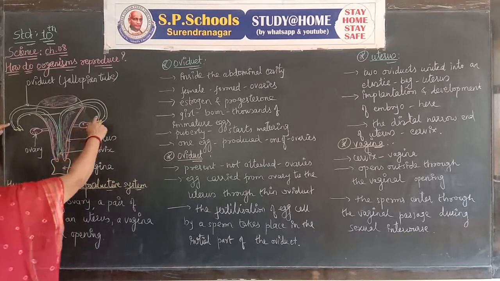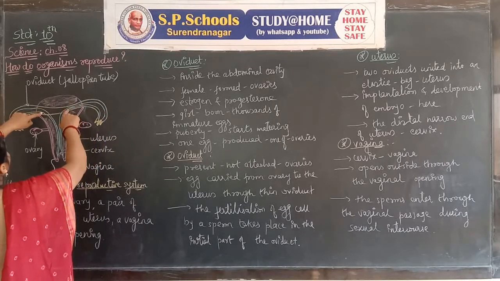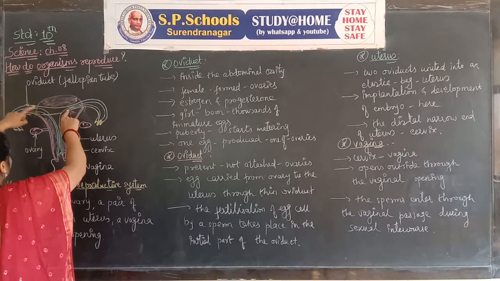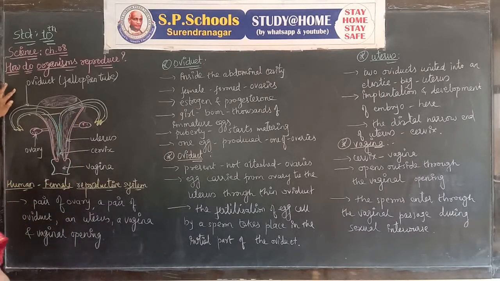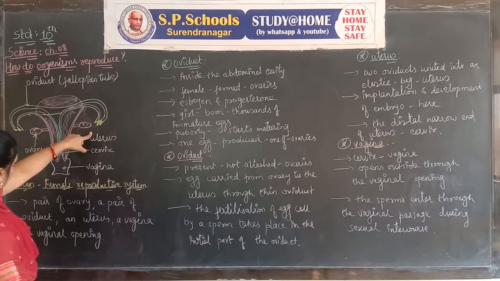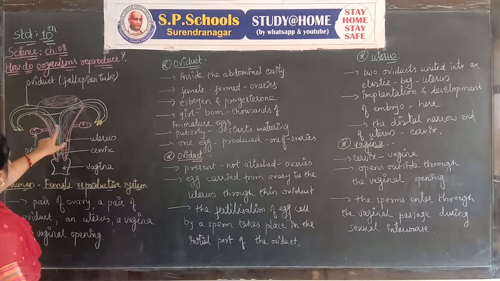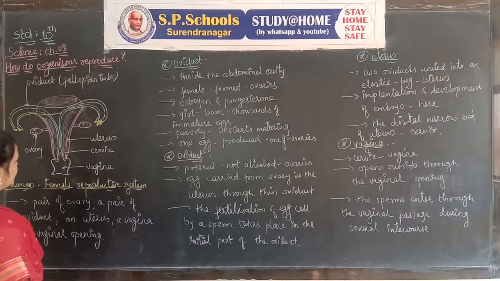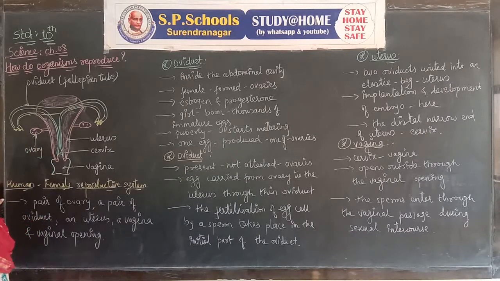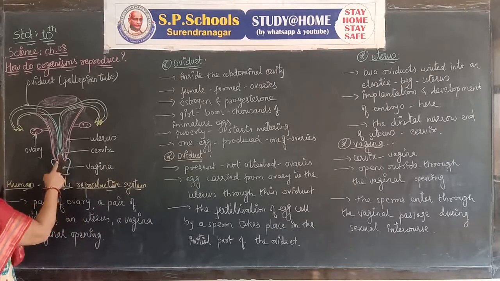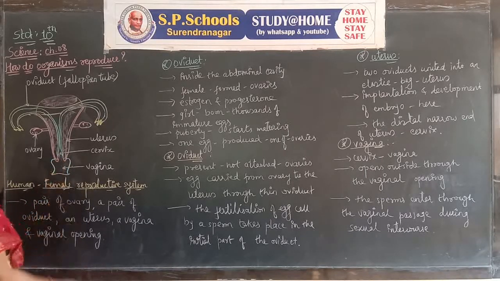These are the tubular structures. They are called oviducts, or fallopian tubes. At the attachment of the fallopian tube there is an ovary. One pair of ovaries will be situated on the outer side. The uterus is situated here, and the narrow part of the uterus is called the cervix. With the help of the cervix, the uterus opens into the vagina.